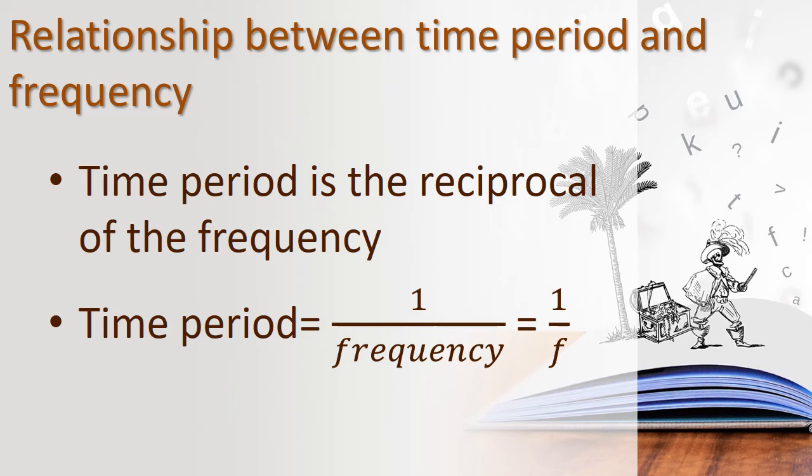So we can say time period equal to 1 by frequency, T equal to 1 by f. What is the relationship between the frequency and the time period? The reciprocal of frequency is the time period. Okay, children, have you all understood?